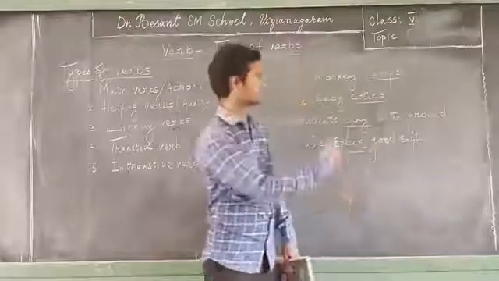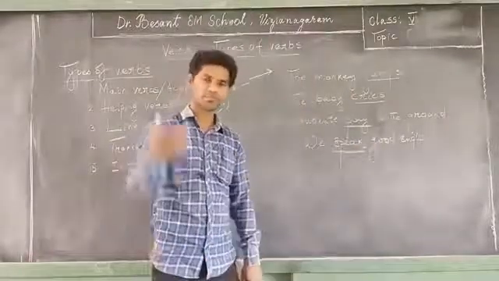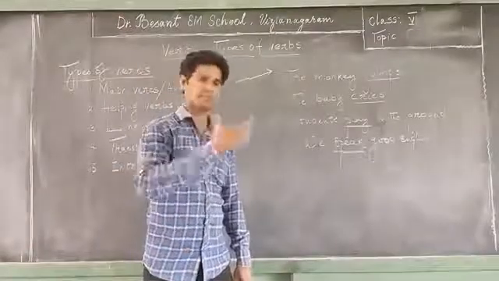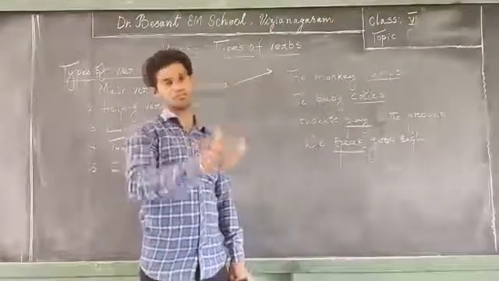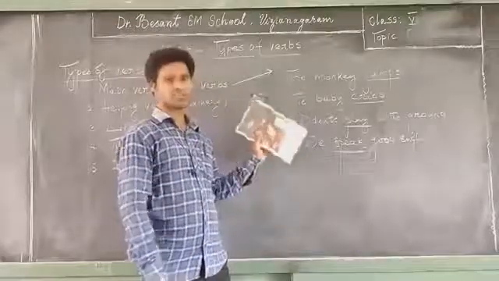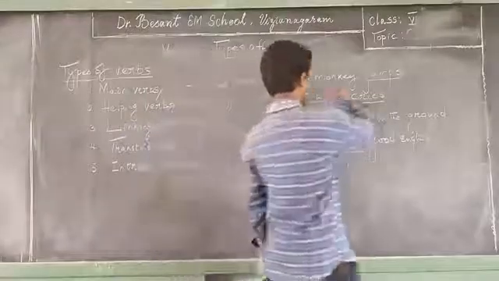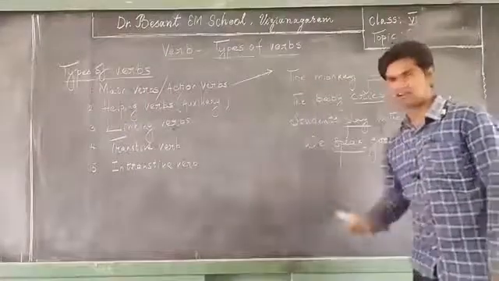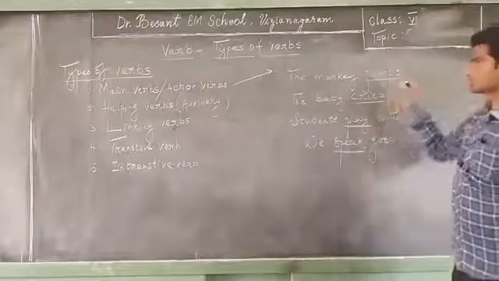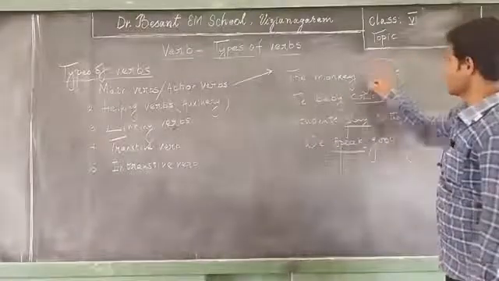How can we say that these are verbs? Because earlier we learned verbs are words that refer to an action, work done by the subject. What does the monkey do? Jumps. So this is an action.